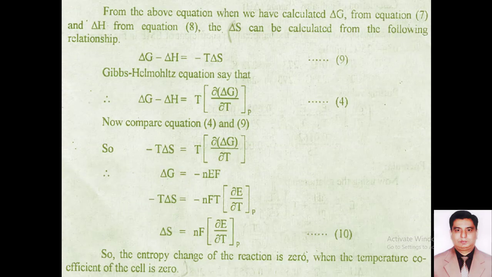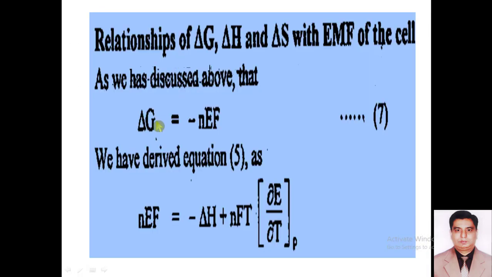Dear students, now in the next equations, we will try to find the relation of entropy. From this, you can have an idea that we calculated del G, the change in Gibbs free energy, from equation number 7, and del H from equation number 8. This is equation number 7: del G is equal to minus nEF.